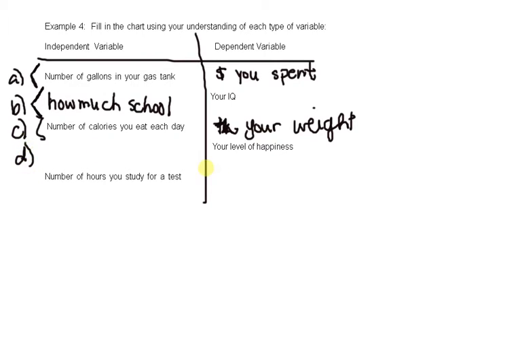Code D. Your level of happiness depends on maybe your family, sports. I know sports make me happy. This is bad. Maybe money, depending on who you are.